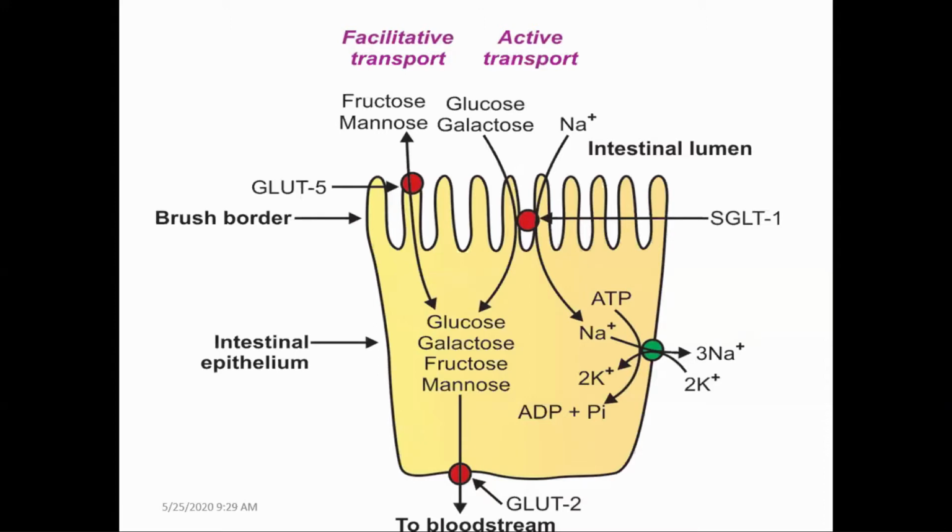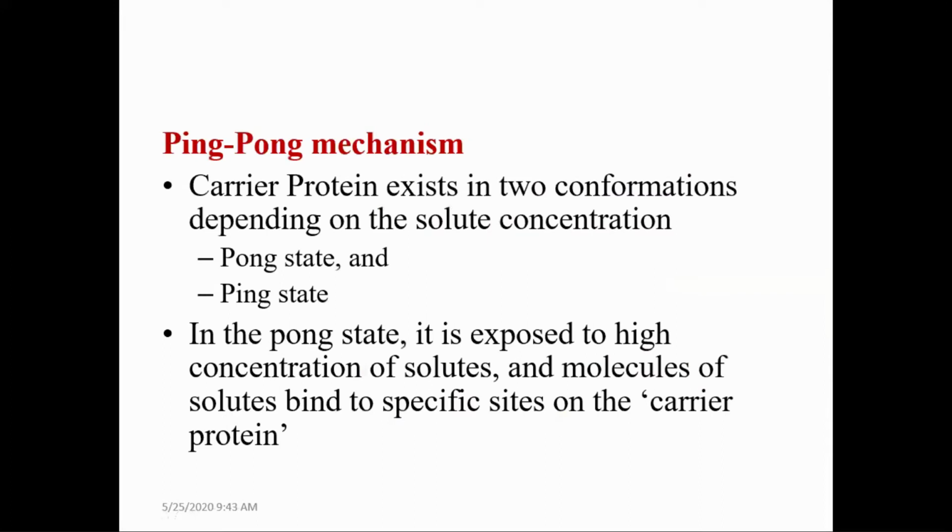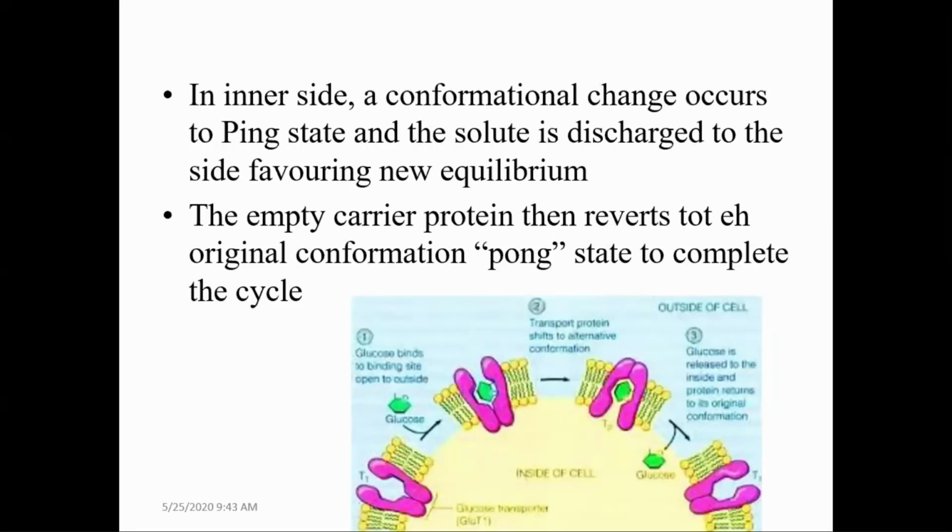So up to here we discussed in the last class the ping-pong mechanism. The carrier proteins exist in two conformations depending on the solute concentration: the pong state and the ping state. In the pong state, it is exposed to high concentrations of solute, and molecules of solute bind to specific sites on the carrier protein. In the inner site, a conformational change occurs to the ping state, and the solute is discharged to the side favoring equilibrium. The empty carrier protein then reverts to the original pong conformation to complete the cycle.